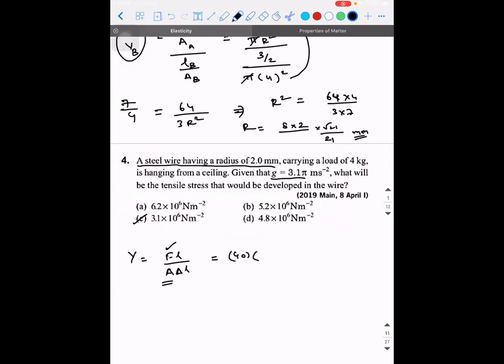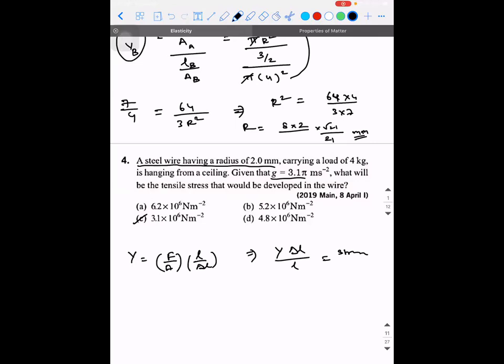L is how much, sir? Sir, no, they asked only the tensile strength. They asked only for stress, sir. F by A. So F by A, that's what you need to find. Okay. F by A into L divided by delta L. So Y into delta L divided by L is the stress. So Y is given.